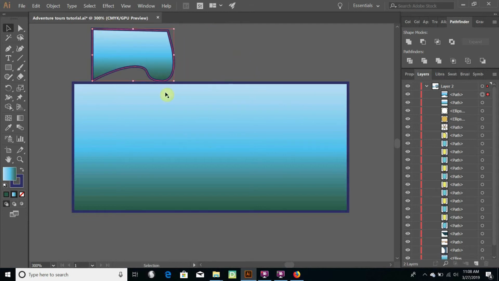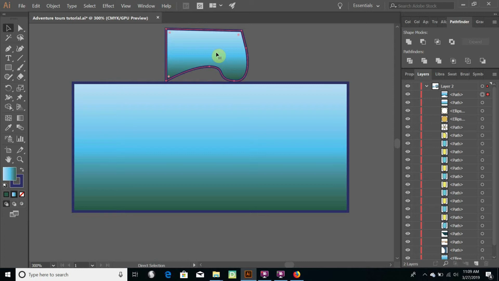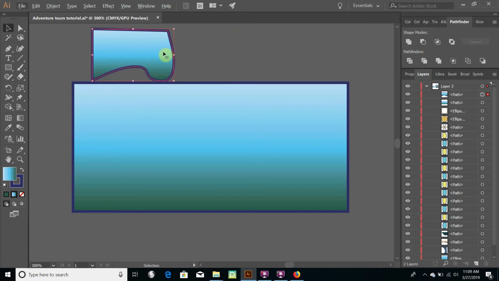So with my selection tool, I'm going to hold down Alt. I'm just going to drag out another copy of this wave, and I'm going to line it up so that this new wave, oh gosh, again. So I'm going to hold down Alt, and I'm just going to click my wave and drag it, and because I'm holding down Alt, it creates a copy.